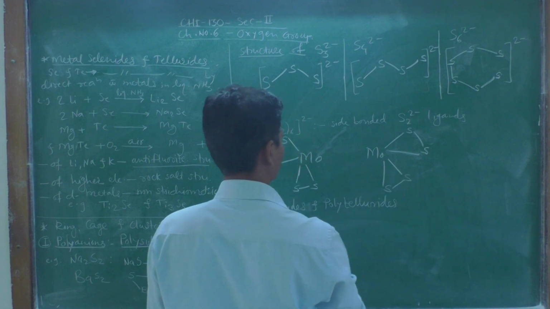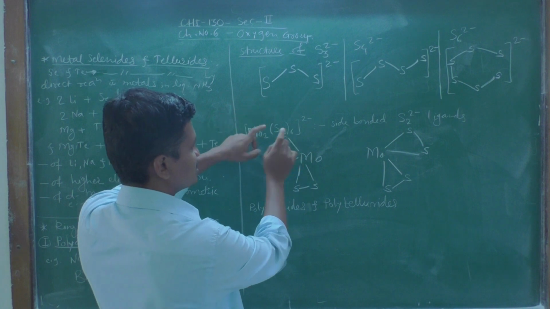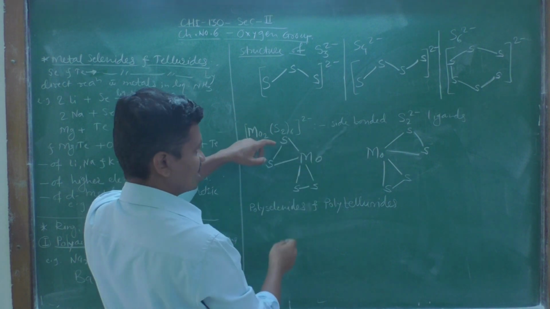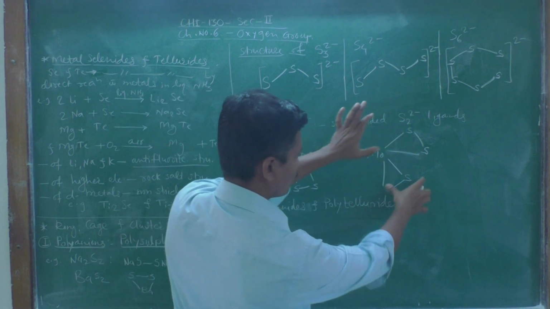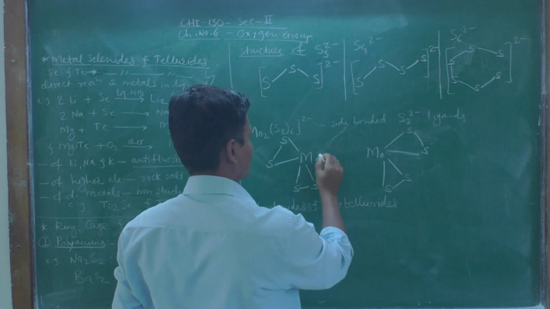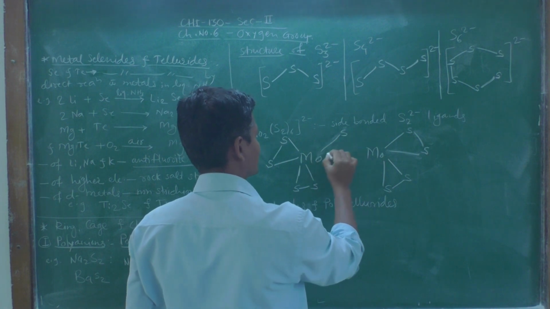There are S2 6, meaning 6 units of S2 2 minus ions: 1, 2, 3, 4 units, and the remaining 2 exist like a bridge.